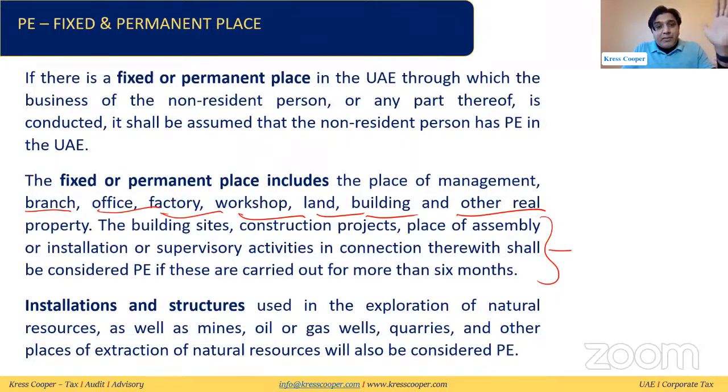But we know that the branch is the extension of the parent entity. A branch is not itself a separate legal entity. So a branch will fall under the definition of PE, but the subsidiary will not. So any office, factory, workshop, land, or building, if the non-resident person has all these things and they are being used to conduct the business of the non-resident person in the UAE, then it will be assumed that the non-resident person has a PE in the UAE.